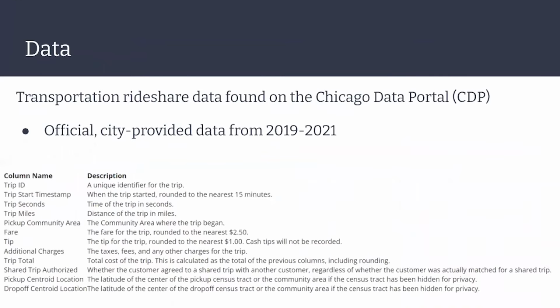The data we used for this project was a publicly available data set from the Chicago Data Portal from the years 2019 through 2021. This was official data provided by the city, with each row representing one rideshare ride. There was data reported for every day of the year, with hundreds of thousands of rides per day. All information was de-identified, and we used the columns listed below for our analysis.